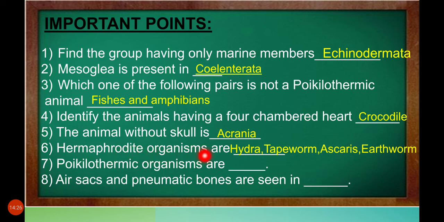Poikilothermic organisms are fish, frog, lizard and snake. Air sacs and pneumatic bones are seen in bird. Very good.